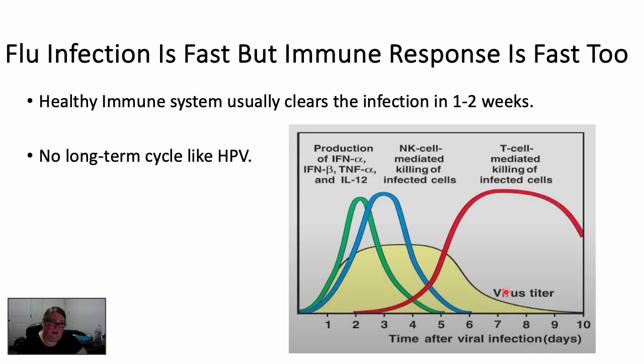This is not like HPV, which can hide dormant in the cells, and that has a long-term cycle where you never really get rid of it. So the flu infection will go away within a matter of weeks and likely not come back. You don't really get infected with the same strain twice. Part of this is because of your immune response, and the second is because of that antigenic shift and that high mutation rate.